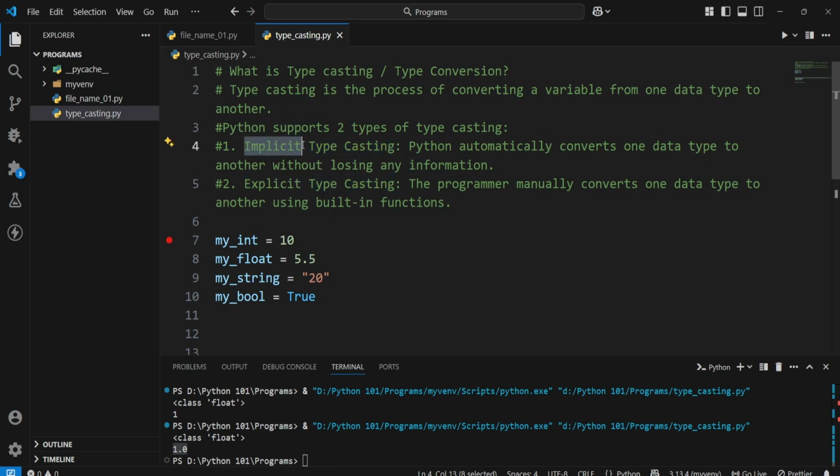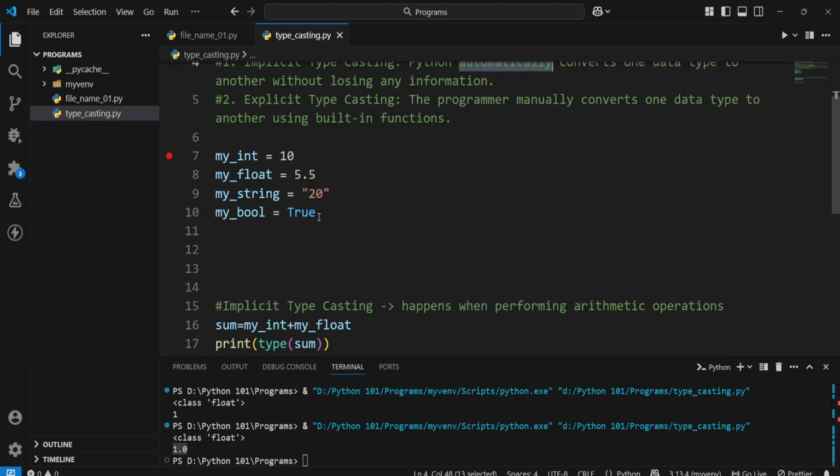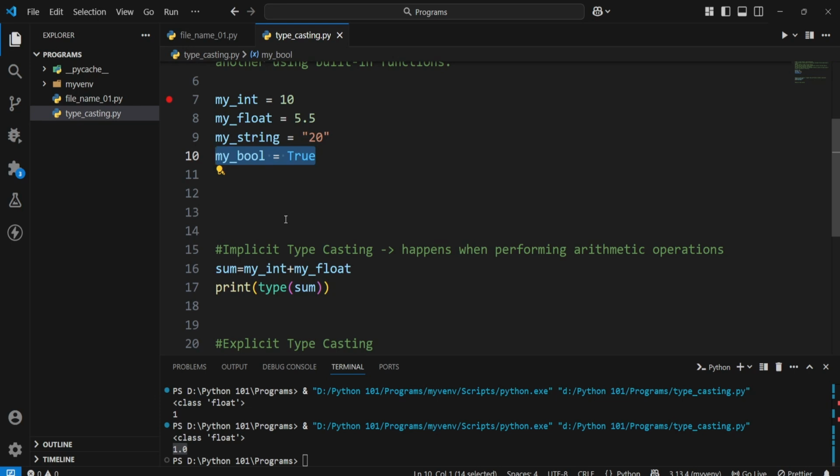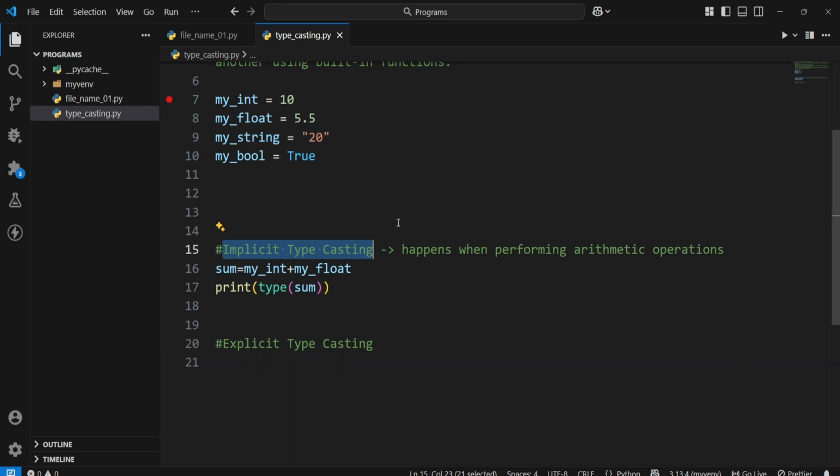Let's first see what is implicit typecasting. Python automatically converts one data type to another without losing any information during implicit typecasting. Remember this: without losing any information, and automatically. Okay, so let's see when that happens. I have defined four different variables of different data types: integer, float, string, and boolean. So when does implicit typecasting happen? Implicit typecasting mainly happens when performing arithmetic operations.